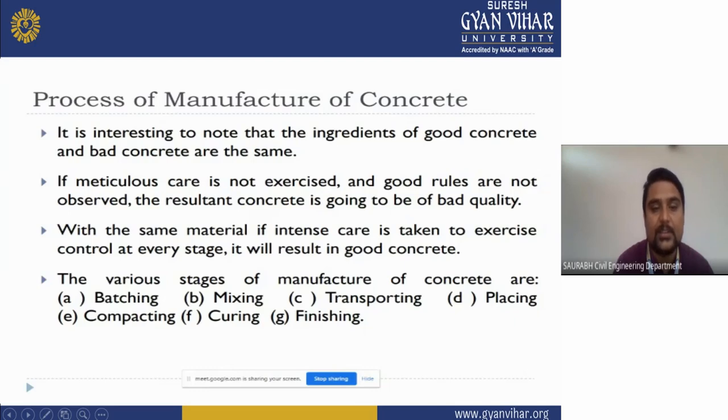The various stages of manufacturing of concrete are given here. You can see the various stages. First one is batching, mixing, transporting, placing, compacting, curing, and finishing.